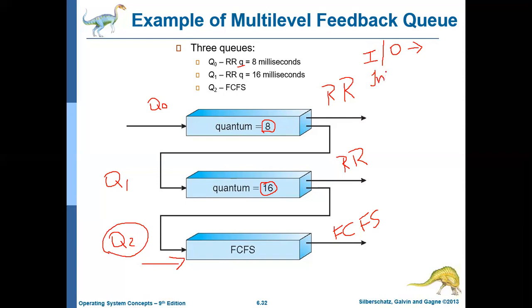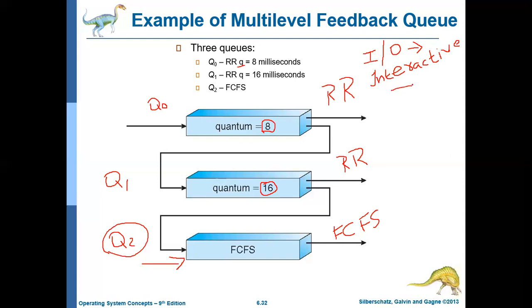Interactive processes are the ones which need CPU access more frequently, but for a shorter duration.